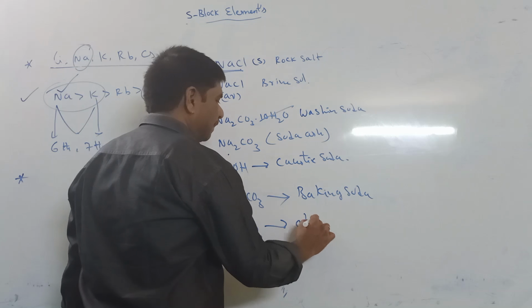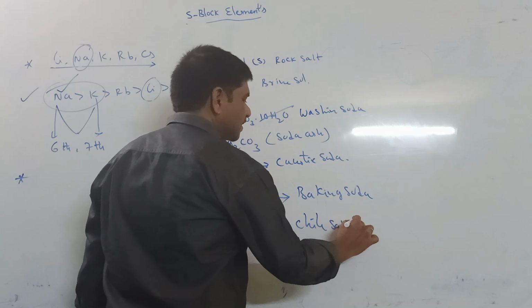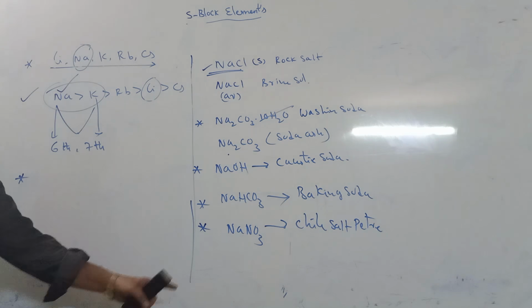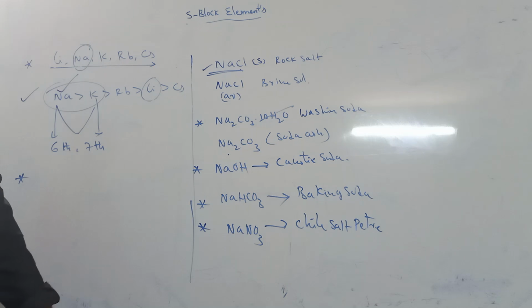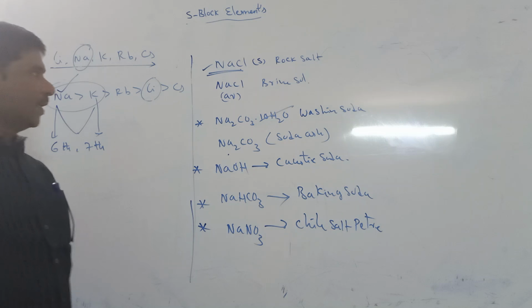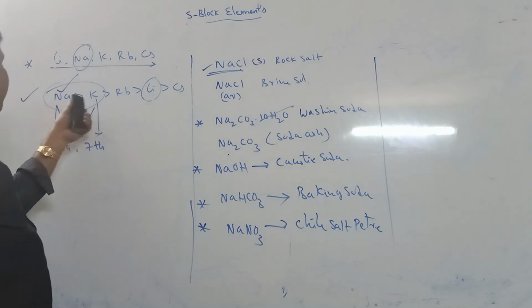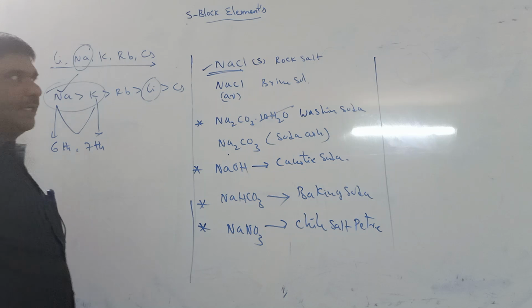NaNO3, chile saltpeter. These are the main sodium minerals. Similarly, the next element available in the earth's crust is potassium.